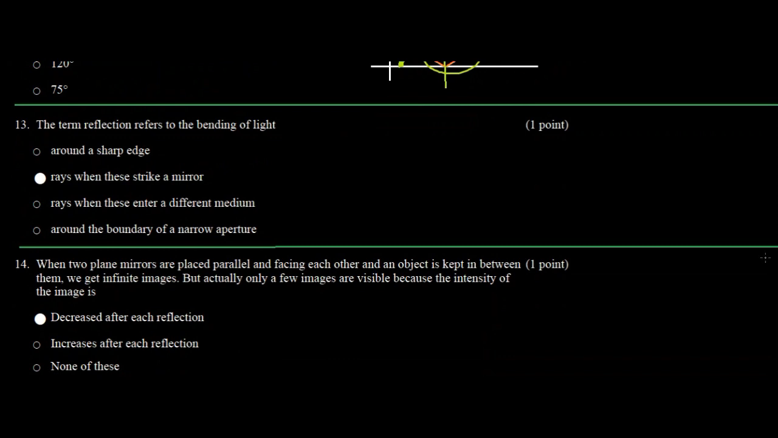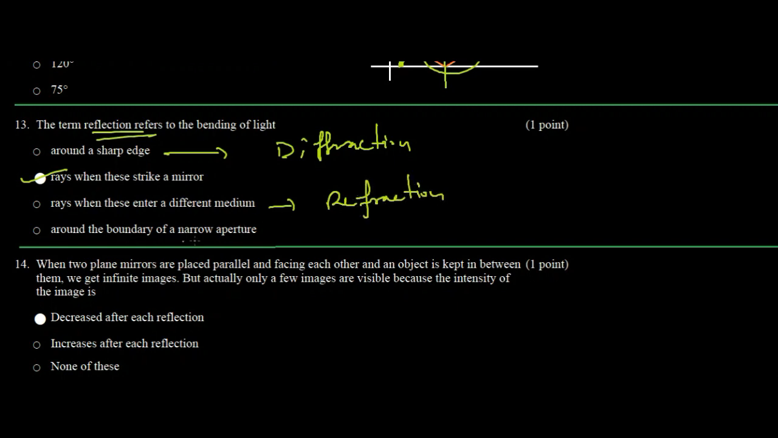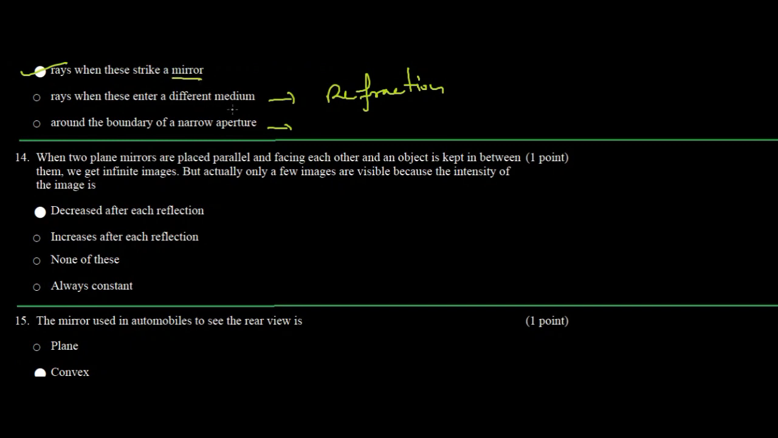Okay, so next problem. The term reflection refers to the bending of light rays when these strike a mirror. Yes, reflection always occurs on the surface of a reflecting surface, which is mostly the case of a mirror, right? The bending of light around a sharp edge is called diffraction, which you are going to study in class 12th. When rays enter a different medium, this is called refraction, not reflection. Around the boundary of a narrow aperture, it is also a case of diffraction. Okay, so only for a mirror will this be true.